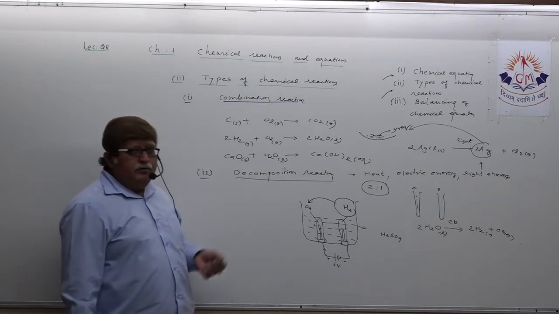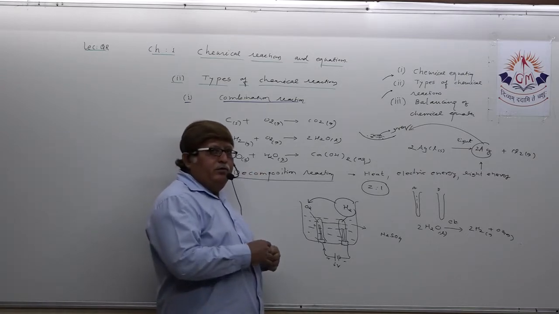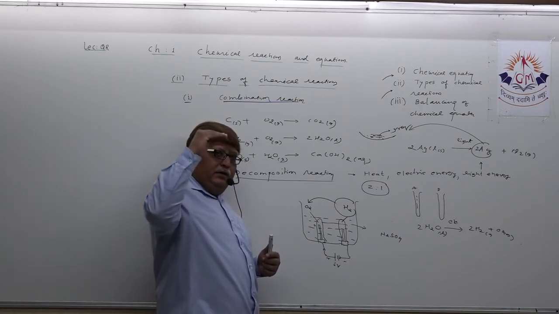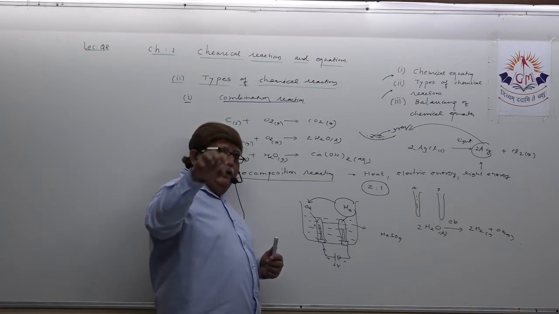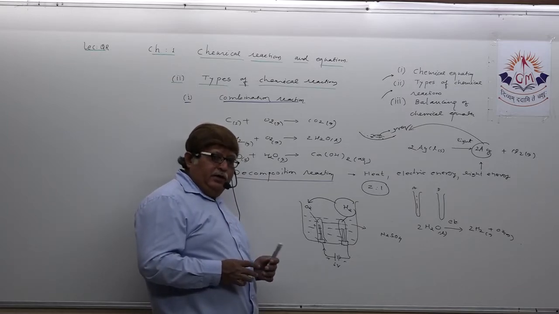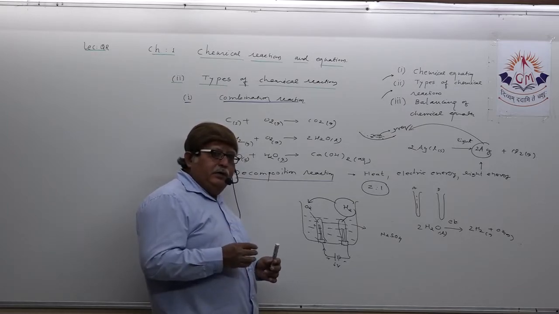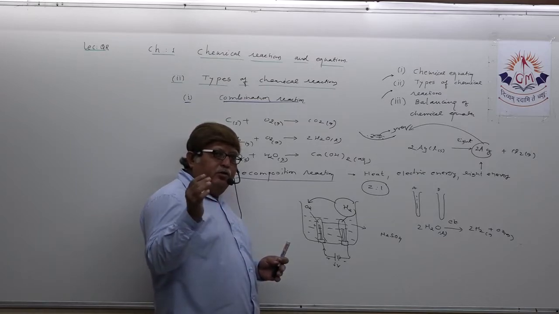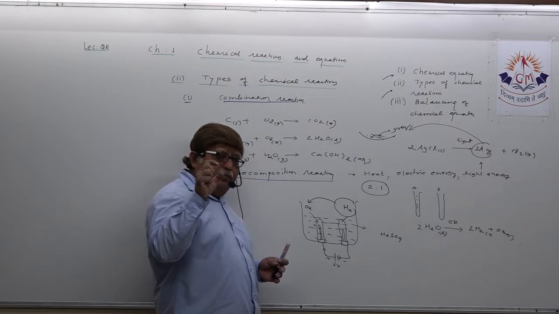The same reaction is used in photography. As you know, on a photographic plate, a layer of silver bromide, AgBr, is there. When light is incident on it, artificial light, what happens? That silver bromide gets decomposed into silver and bromine, and that silver is brownish or grayish in color.